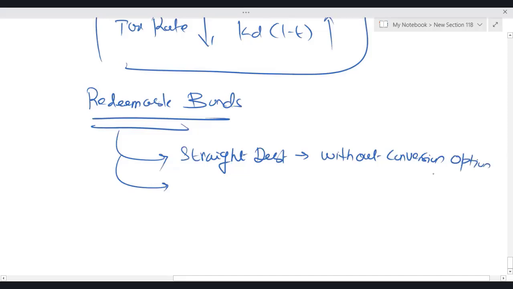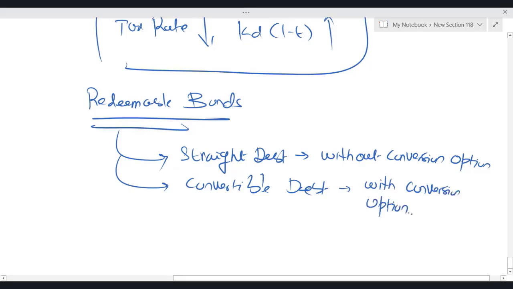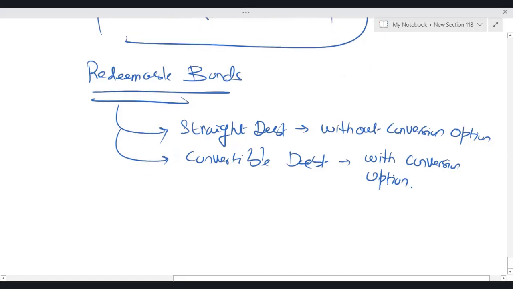And the second is convertible bonds. Convertible debt means with conversion option, of course. Whenever a redeemable bond is given, either straight debt or convertible debt, we calculate KD(1 minus T) by using IRR.